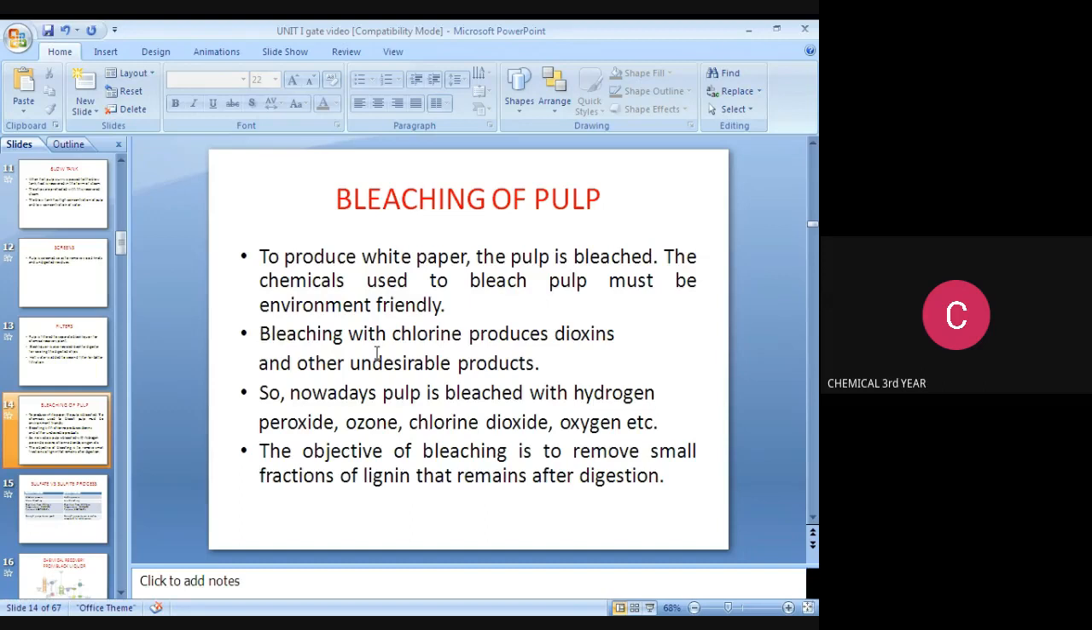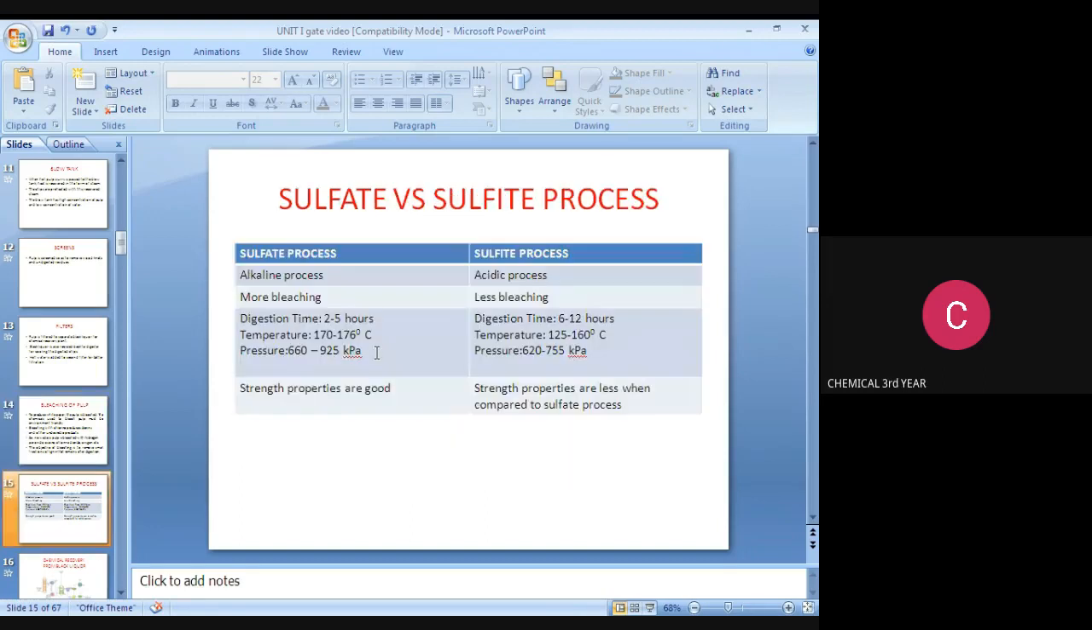environment friendly. Bleaching with chlorine produces toxins. So if we use chlorine to bleach the pulp, it produces toxins and other undesirable products. So nowadays the pulp is bleached with hydrogen peroxide, ozone, chlorine dioxide, oxygen, etc. The main objective of bleaching is to remove all small fractions of lignin that remain after digestion.